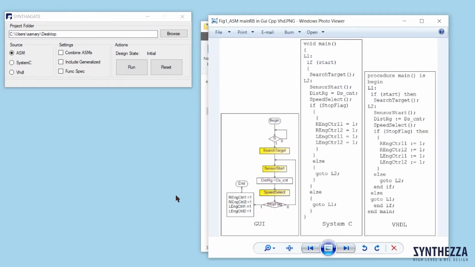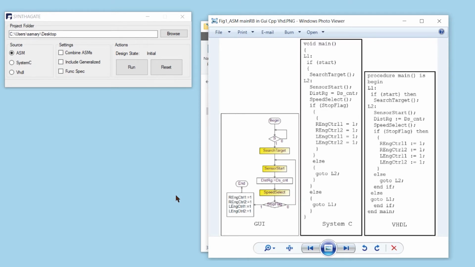This figure demonstrates that ISM can be presented as a graph drawn in GUI ISM creator, a text and pseudocode of system C, a text and pseudocode of VHDL. In this figure on the left, you see the ISM of a main robot Benny, one of 32 mods in the super nonsense design constructed with ISM creator. The designer doesn't present the design in system C or VHDL.